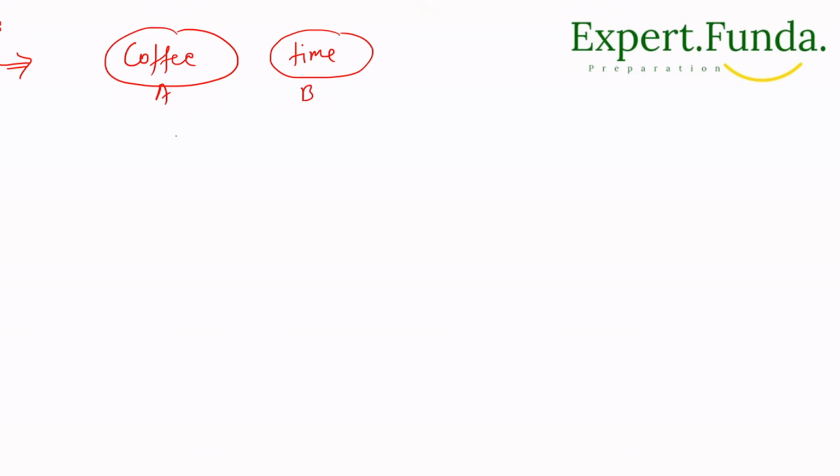We have two different words, let's suppose coffee and another, time. This is idea A and this is idea B, correct? These two words have different initial letters, right? So what will come now after the swap? It will become toffee, and time will become the same. Got it? Obviously we will get this, right?